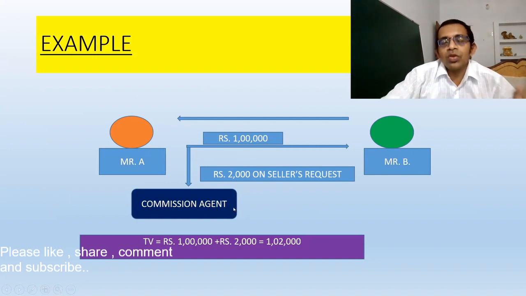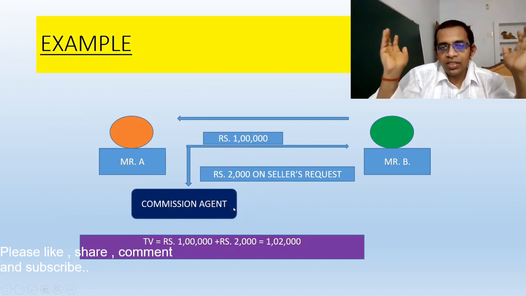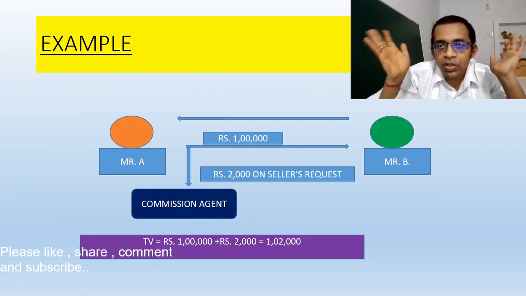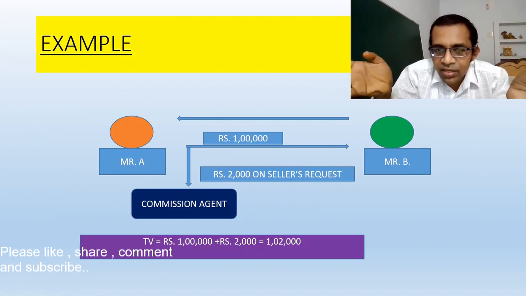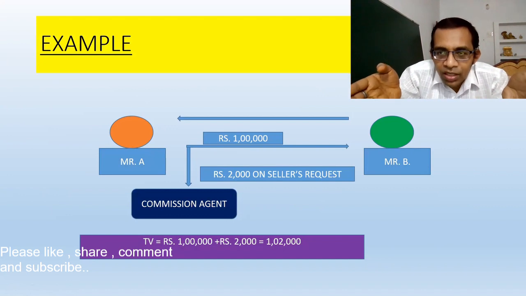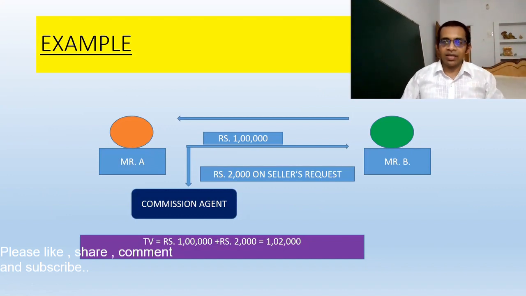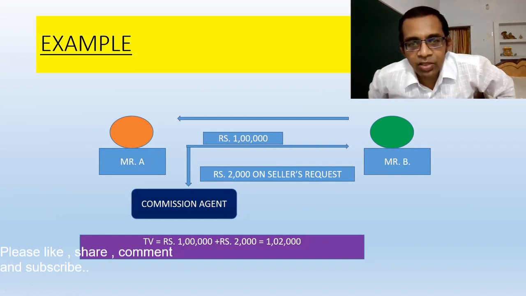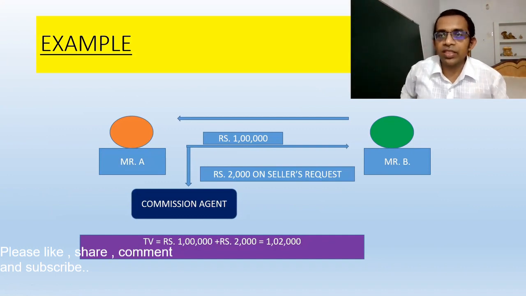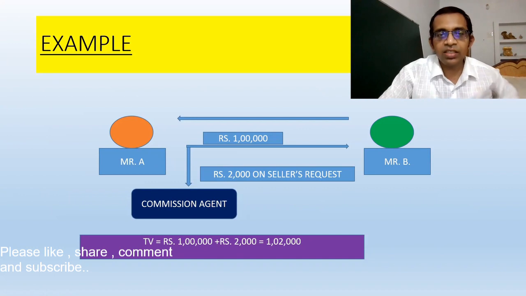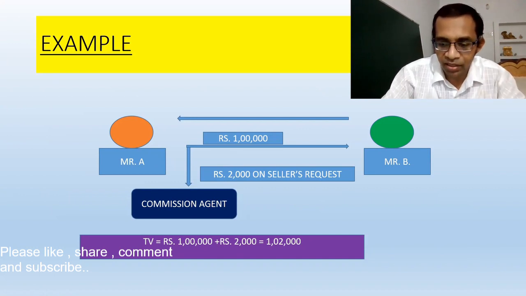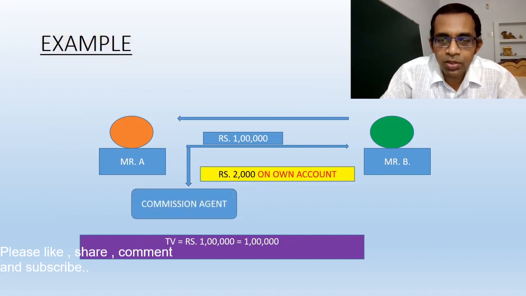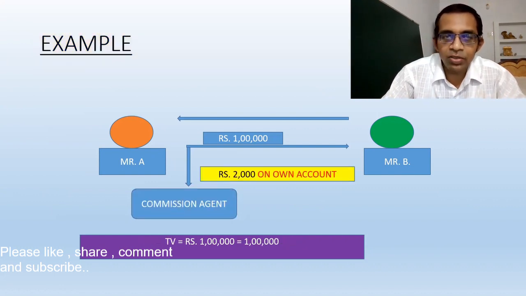Mr. A is paying rupees 2000 on the seller's request to the commission agent, and we are understanding it as that rupees 2000 being paid in relation to this very supply. So the transaction value will be rupees 1 lakh plus 2000, means rupees 1 lakh 2000.